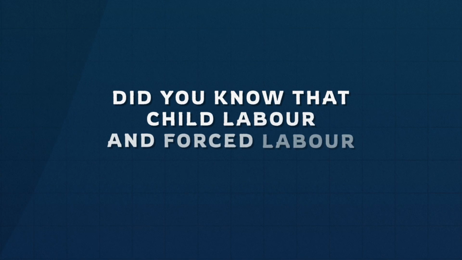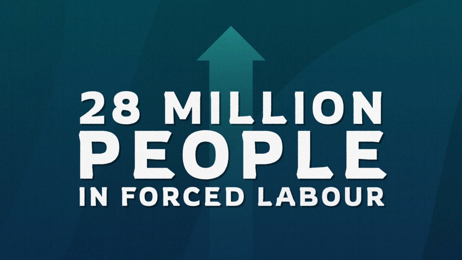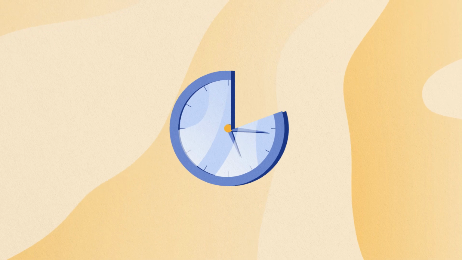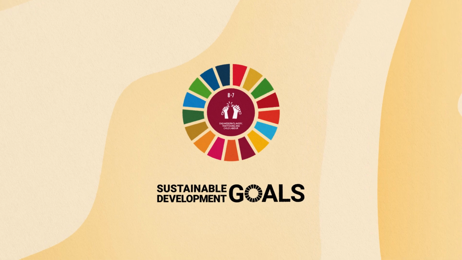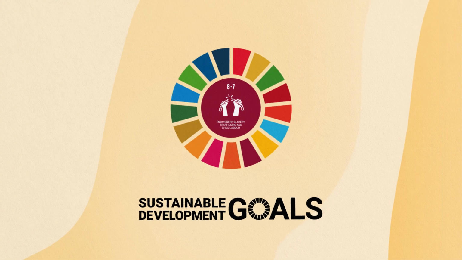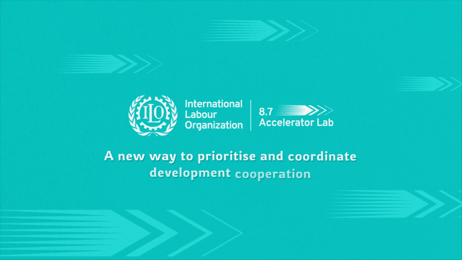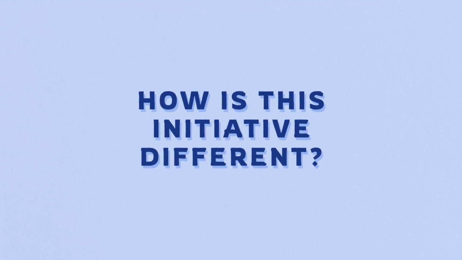Did you know that both child labour and forced labour are on the rise? And time is running out to turn this trend around if we are to reach the United Nations Sustainable Development Goal, Target 8.7, and end child labour by 2025 and forced labour by 2030. To reverse these trends, the ILO launched the 8.7 Accelerator Lab initiative, a new way to prioritise and coordinate development cooperation. How is this initiative different?